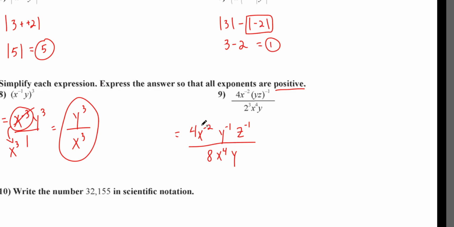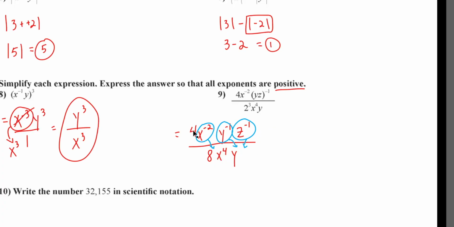All right, so watch. This is a negative exponent, correct? So where do we want to move it? To the bottom. I'm going to move it to the bottom. I'll rewrite it in a minute, okay? A little sloppy right now. What else do I have? That's a negative exponent. Where do I move that? To the bottom. This is a negative exponent. Where do I move that? To the bottom.